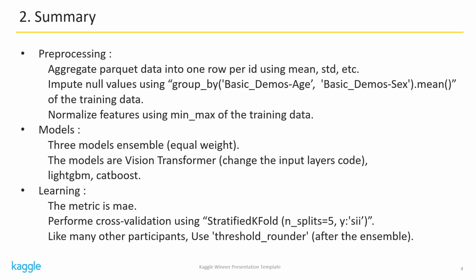The second is the models. I used an ensemble of 3 models. The weights are equal. The models are Vision Transformer, Light GBM, and CatBoost. I changed the input layers code of the Vision Transformer. Last is learning. Metric and cross-validation are as you can see. Like many participants, I used a threshold rounder. From the next page, I will explain each item in detail.